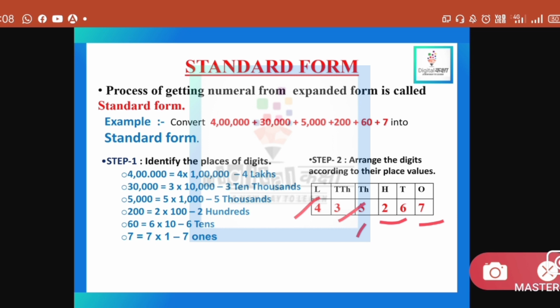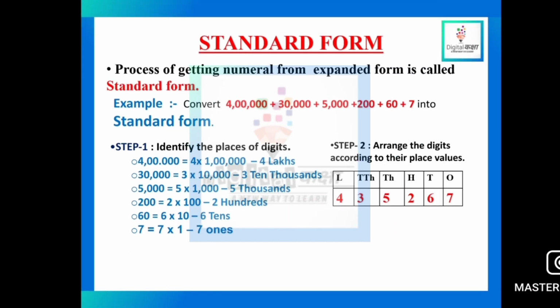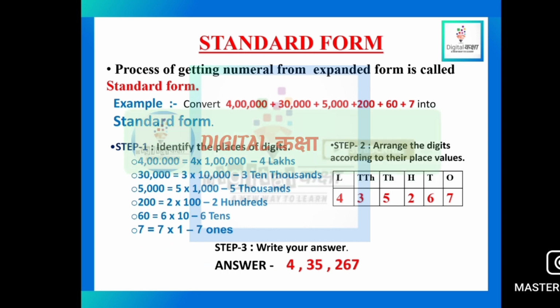How will we read it? 4,35,267. Your answer is 4,35,267. So this is how you will write standard form.